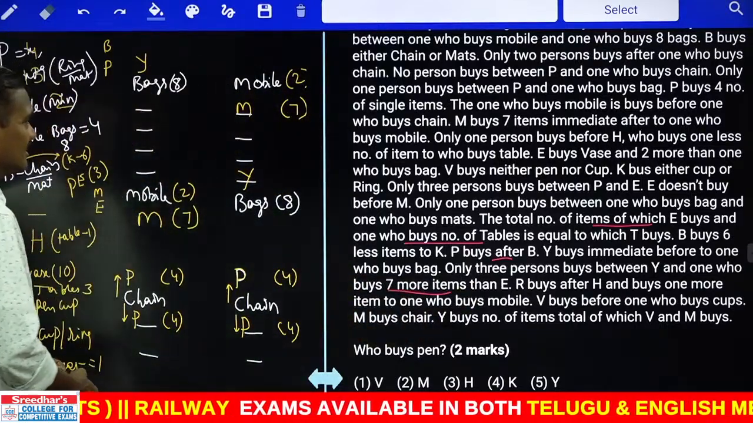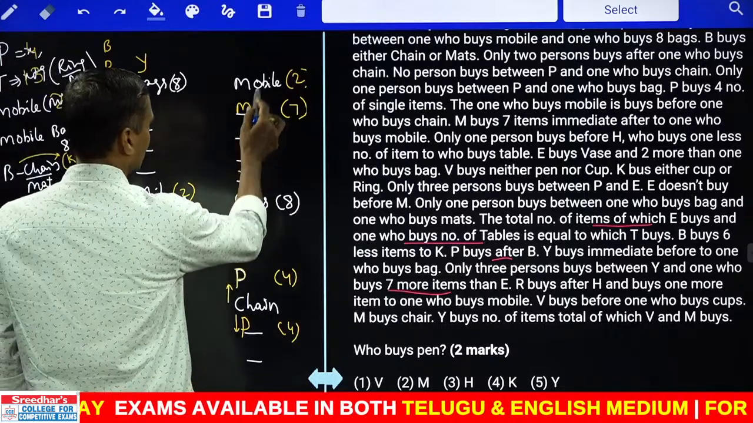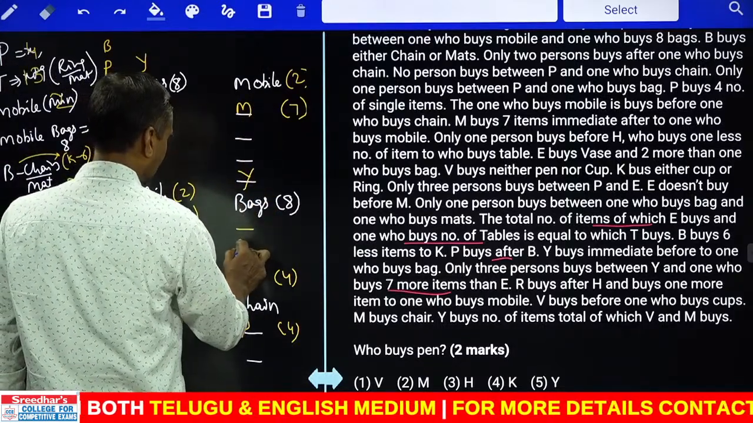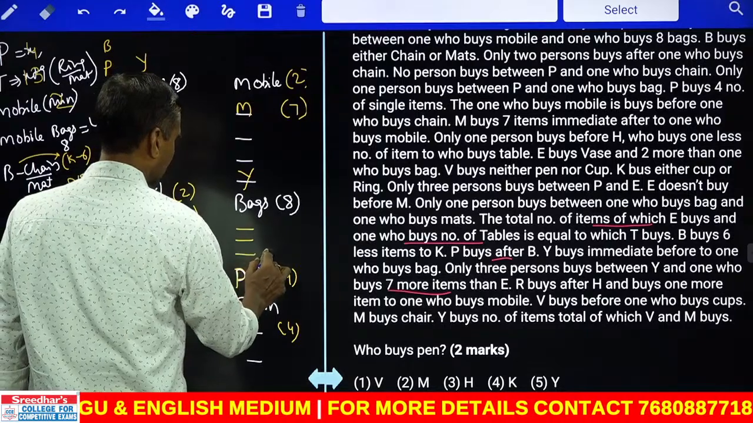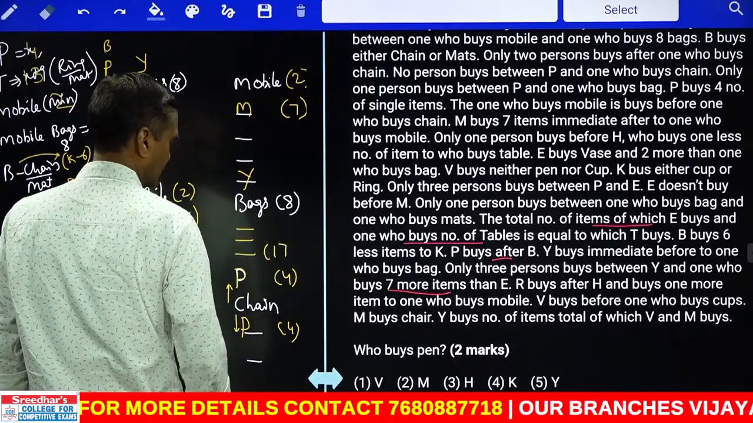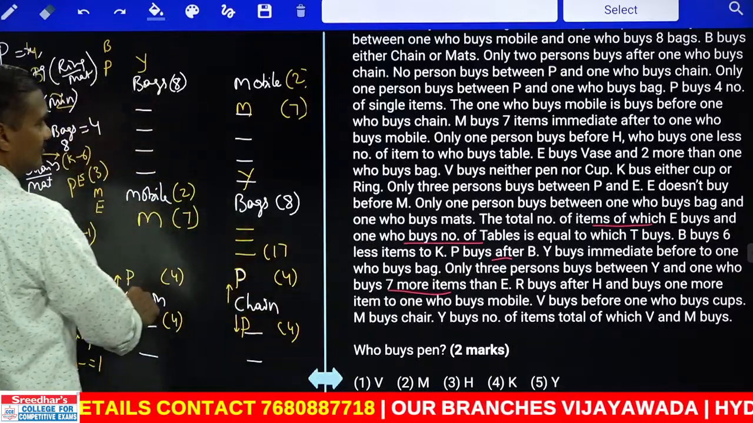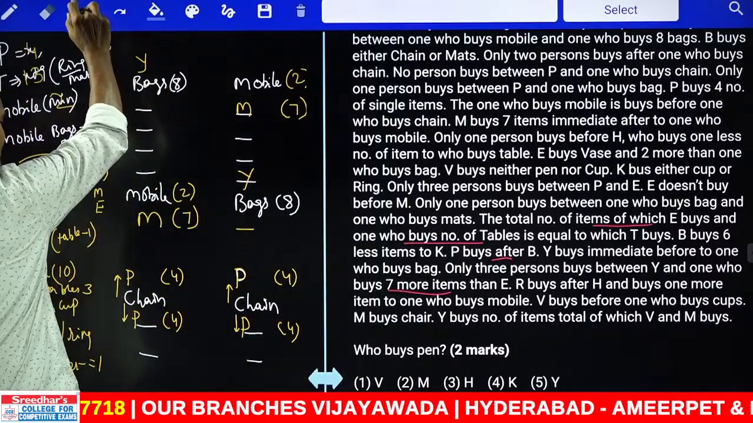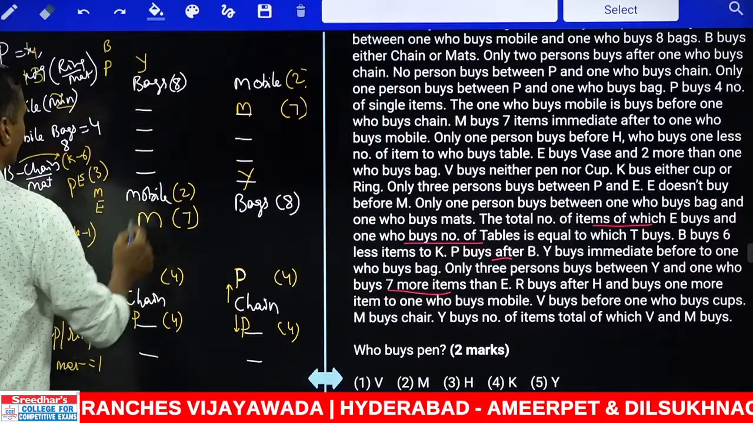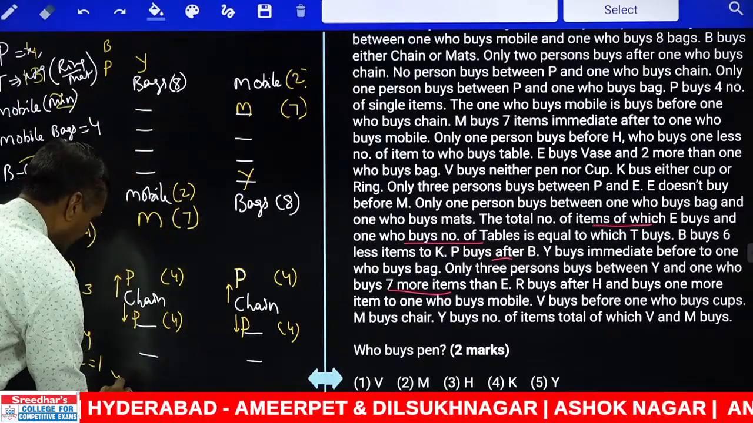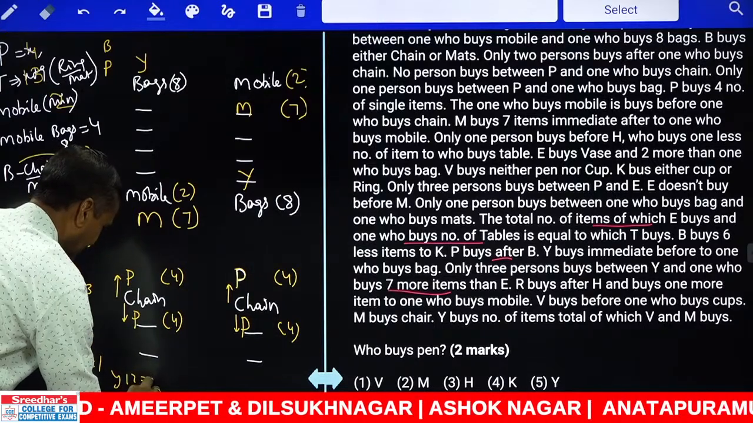Now if there are 3 members between Y and 17, 1, 2, 3, there is no chance here. Hence after this one 1, 2, 3 and there are 3 persons, hence here it must be 17. Clear? Now 17 can be after this one or before this. How many people are there between Y and 17? There are exactly 3 people. Between Y and 17 there must be exactly 3 people.